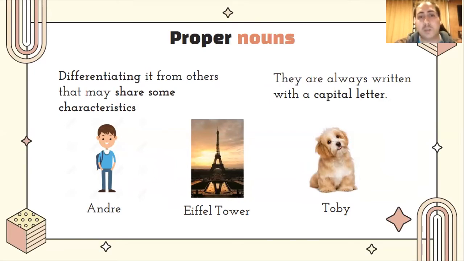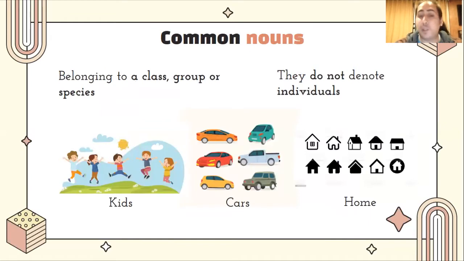Contrary to the proper nouns, we have the common nouns, which are never written with a capital letter at the beginning of the word. And this type of noun designates people or things as belonging to a class, group, or species. They do not denote individuals, for example, kids, car, or home. Now we are going to see some examples.